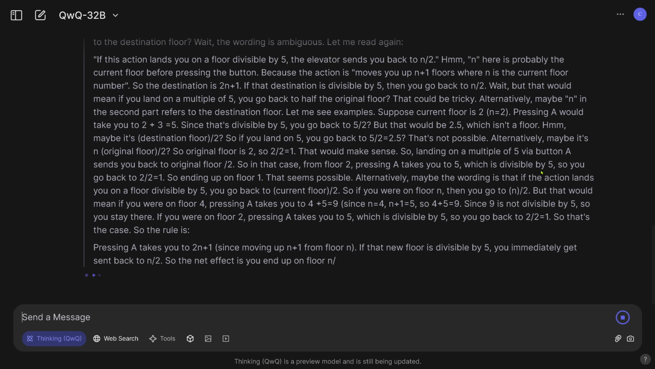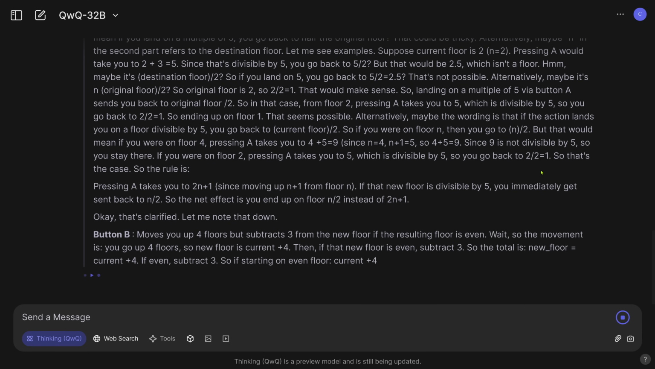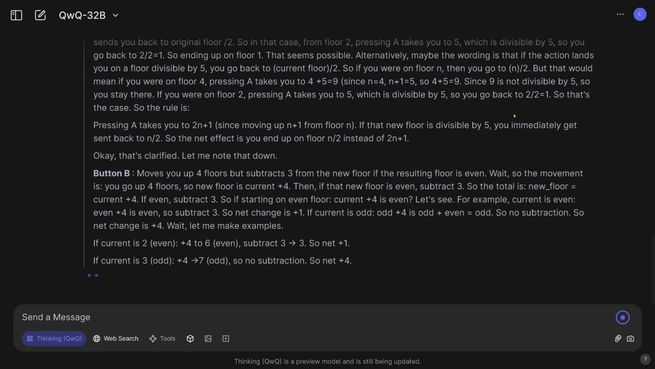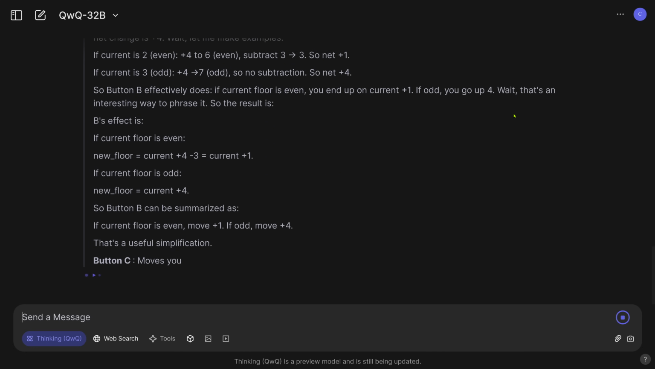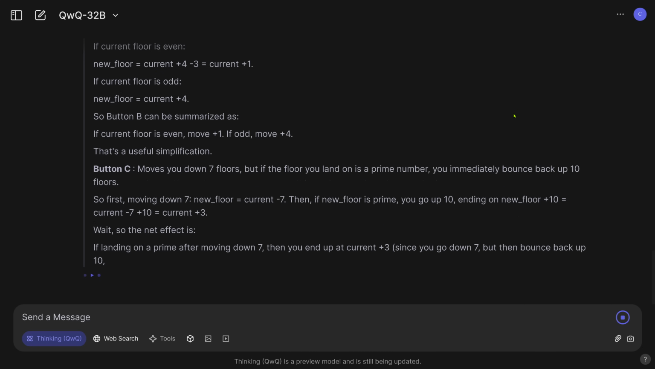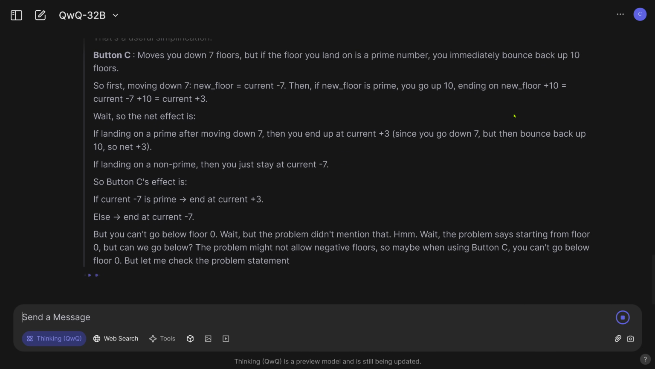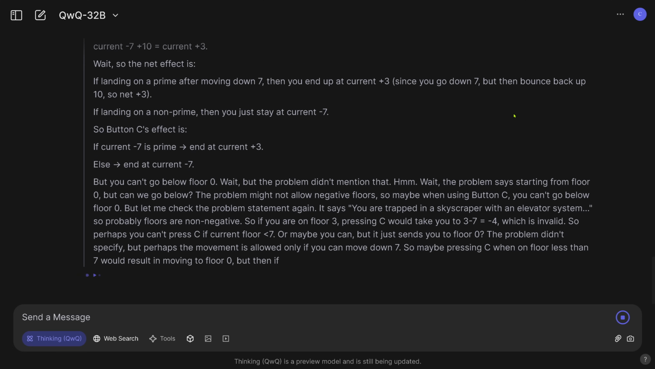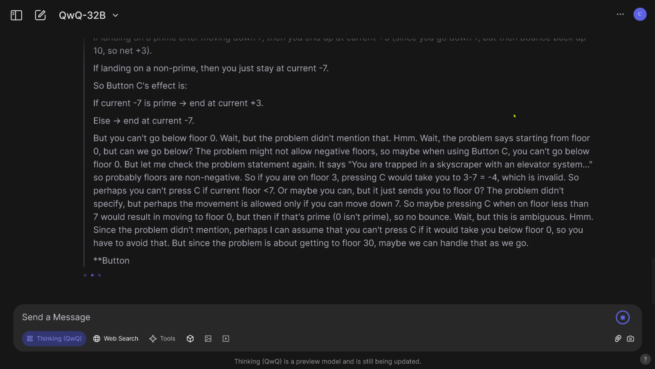No, this is not possible. Alternatively, we should go to this floor. So let me note it down. Button B moves up 4 floors, but subtracts 3 from the new floor. Okay, goes through an example. Can be summarized in the following way. Beautiful. Button C moves down 7 floors. But if the floor you land on is a prime number, you immediately bounce back 10 floors. Yeah, great. Okay, it understands here exactly what I wanted to do in this elevator example, this logic test.